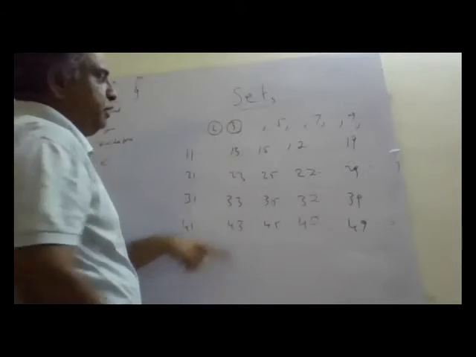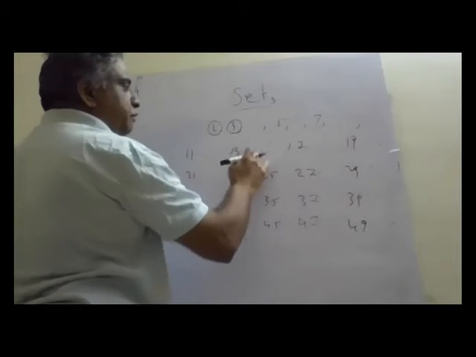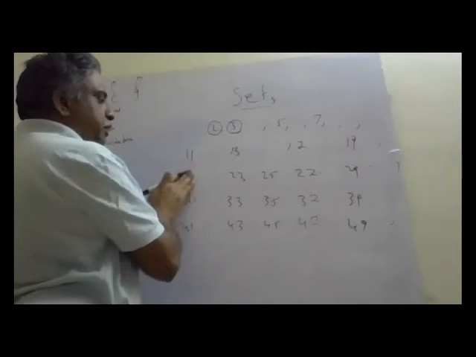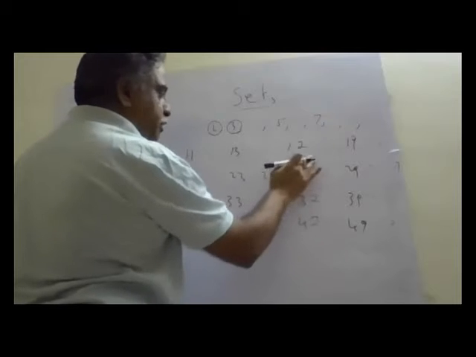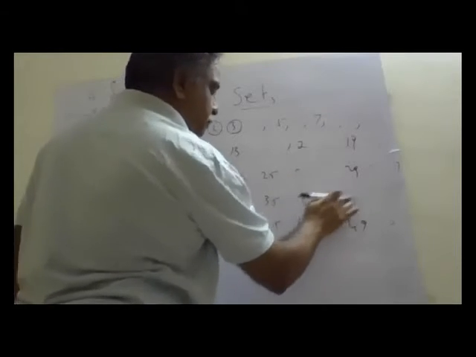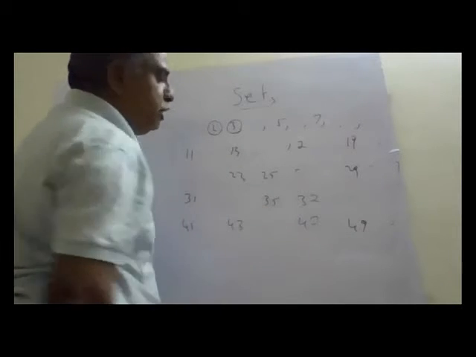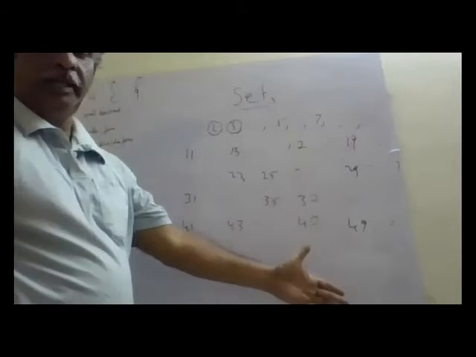What are divisible by 3? 9 is divisible by 3. 15 divisible by 3. 21 divisible by 3. 27 divisible by 3. 33, 39, 45. These are all divisible by 3. So they are not prime numbers.